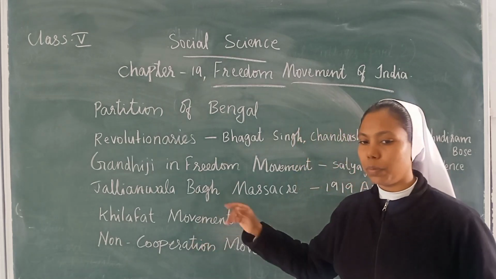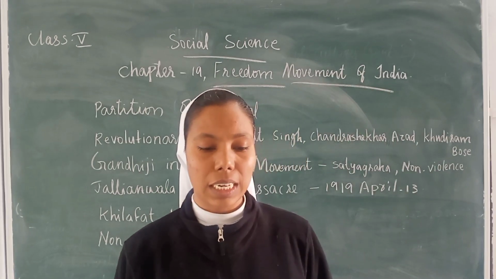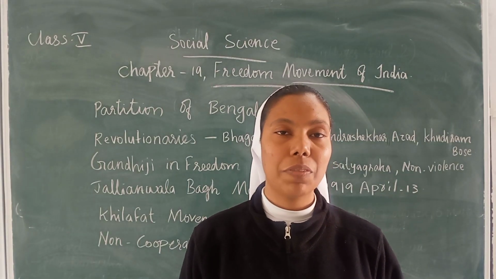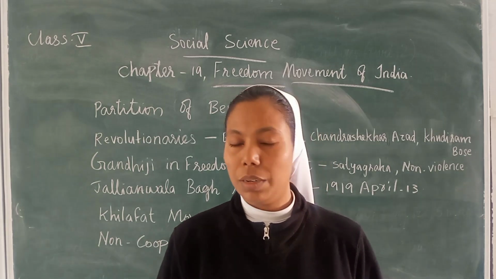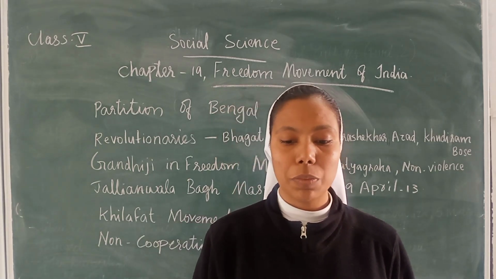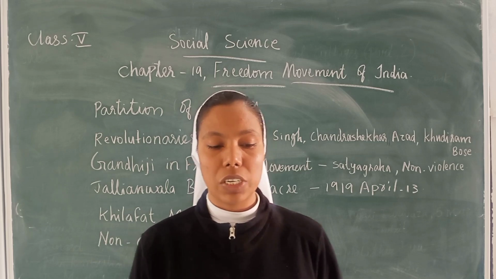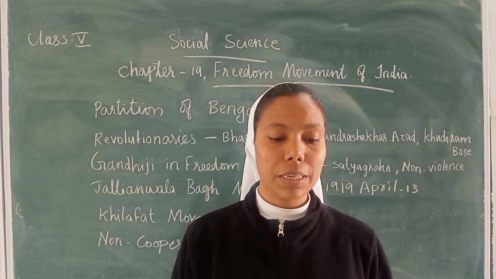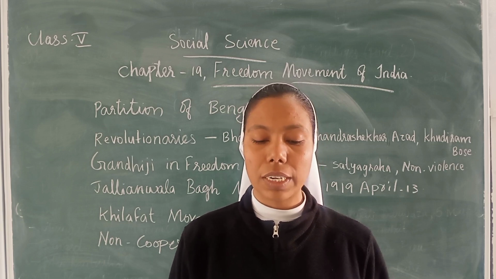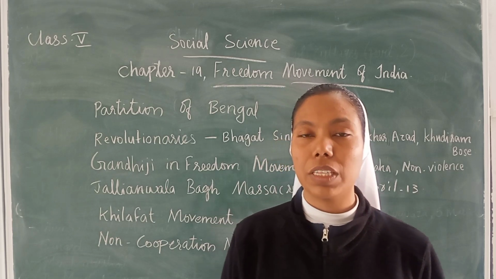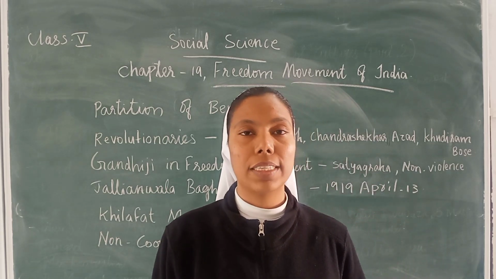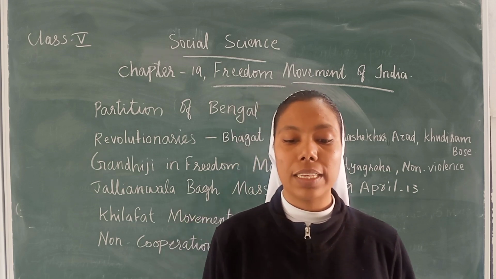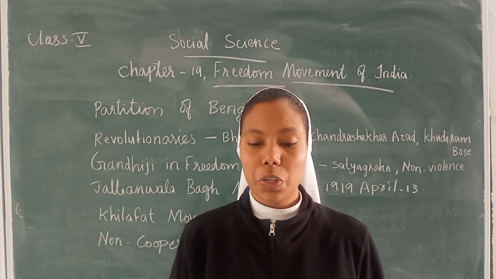Next we can see the Khilafat movement. The Khilafat movement was started by Muslim leaders against the British government after the First World War. The British tried to gain support from the Muslims by promising that the powers of the Sultan of Turkey would not be taken away even after the war.